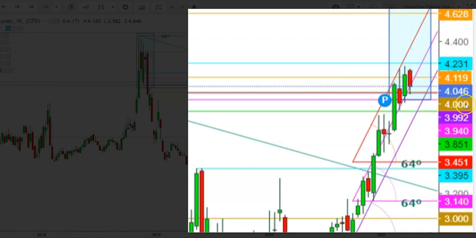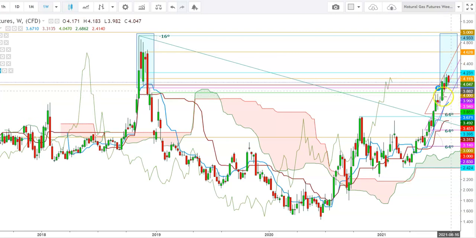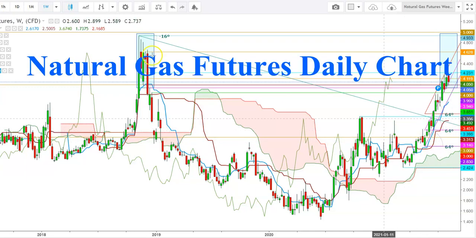So friends, here I find that if the natural gas futures find a downward move from here, we'll see a strong support at the levels of $3.842 before this weekly closing. Here I find that the natural gas futures could find a strong bounce back from here. So let us check this move with the help of Ichimoku cloud. So here you can see how the natural gas futures have been maintaining this uptrend, where the immediate target for natural gas bulls could be at the levels of $4.231. So friends, now let us check this move in a daily time frame.